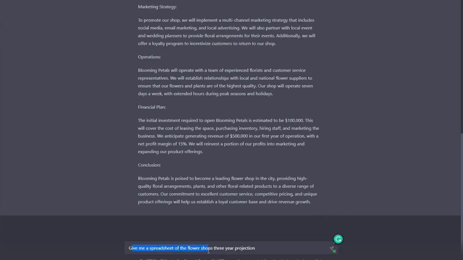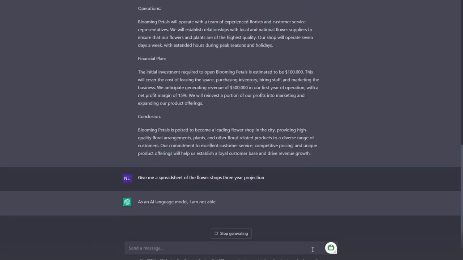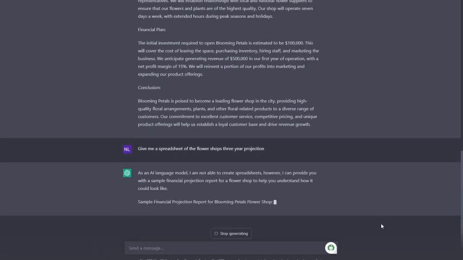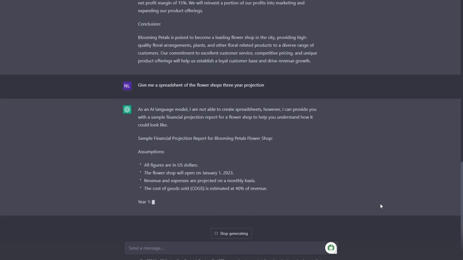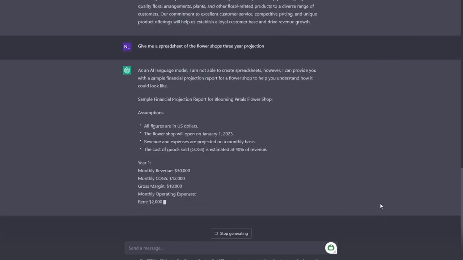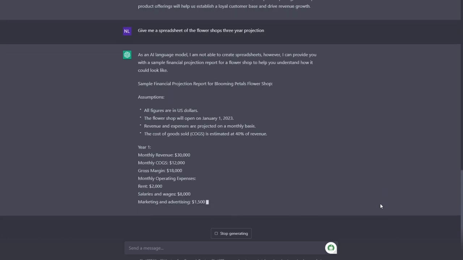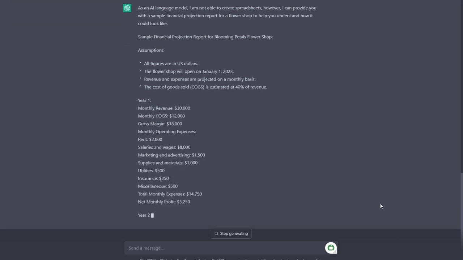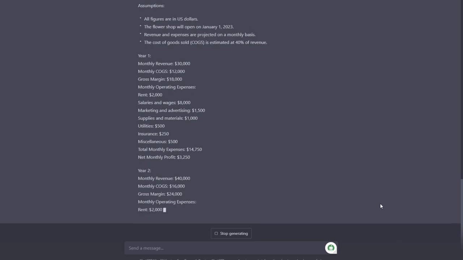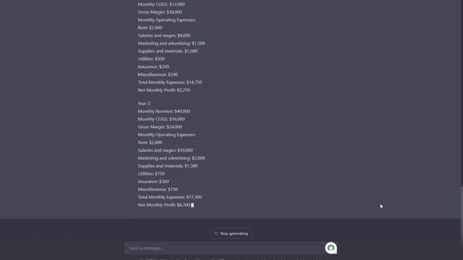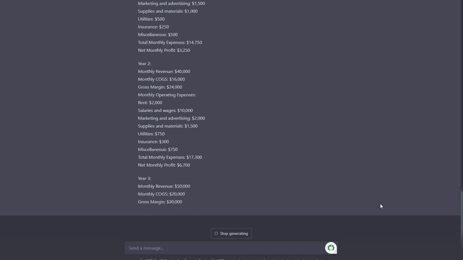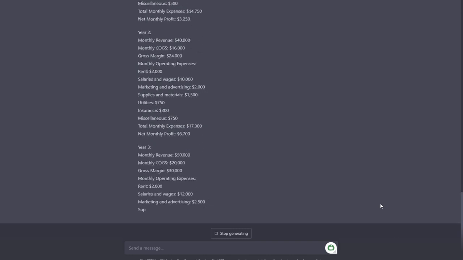Then I typed in, give me a spreadsheet of the flower shop's 3-year projection. Now this is free to use, folks. Okay, here we go. As you can see, it's literally generating this live. That's the first year's sales delivery, event planning expenses like rent, utilities, labor, advertising, supplies, and profits. The basics for what you need to write an SBA business plan, which they have no real specifics for. Amazing, right? That was unbelievable, right? An example of that is that now you could take that API as a base, which is pretty cool.